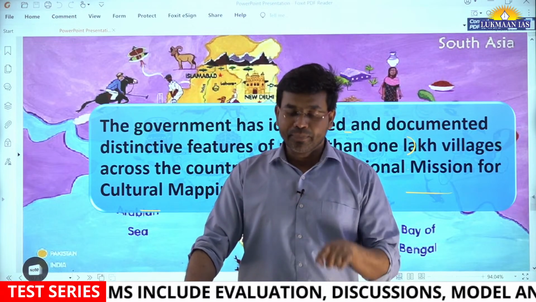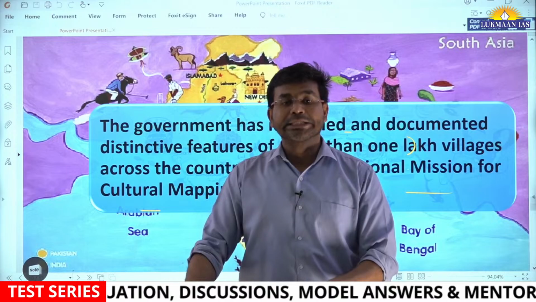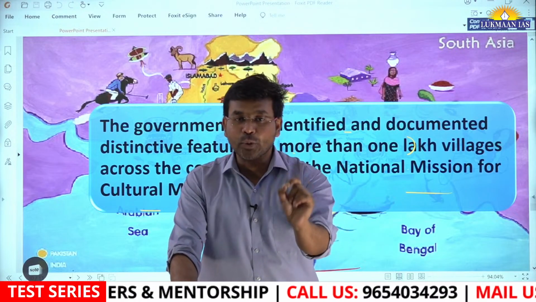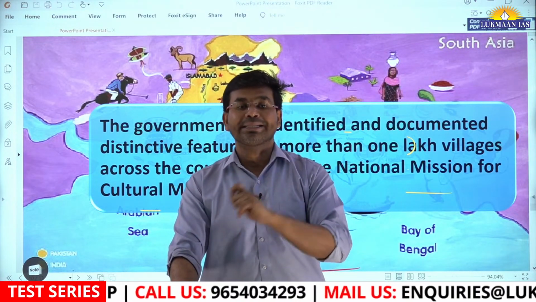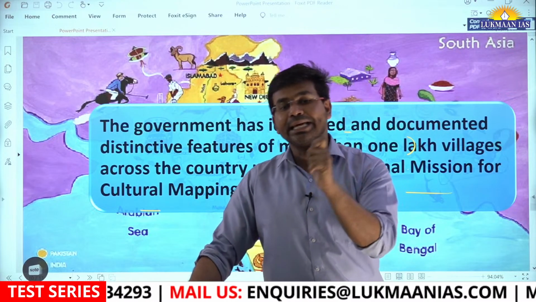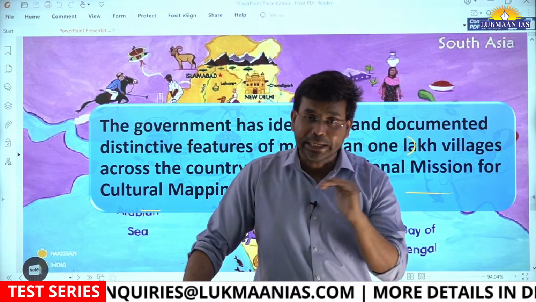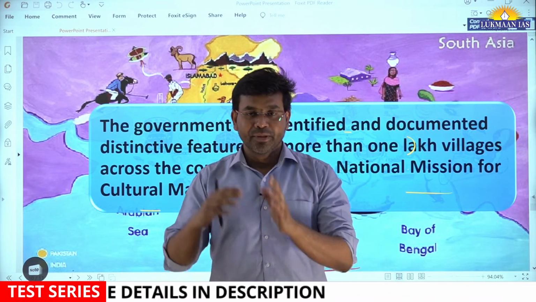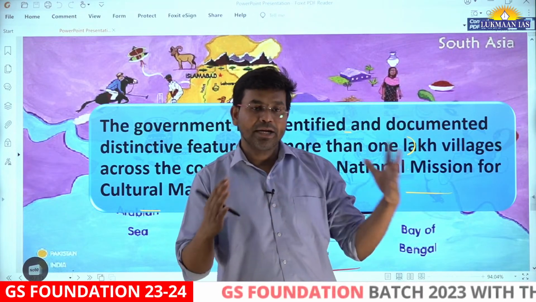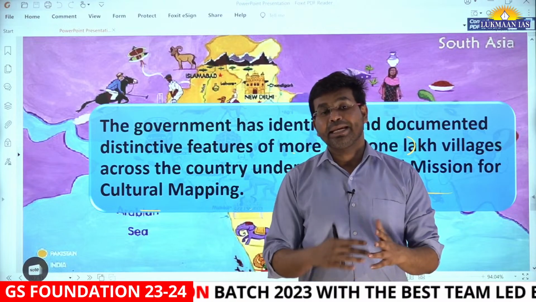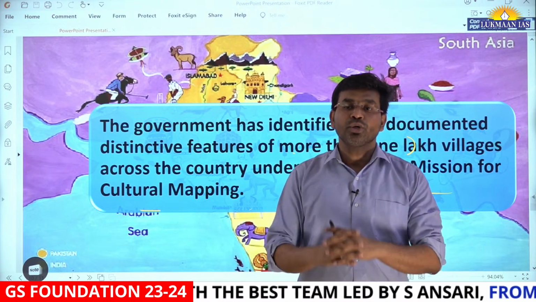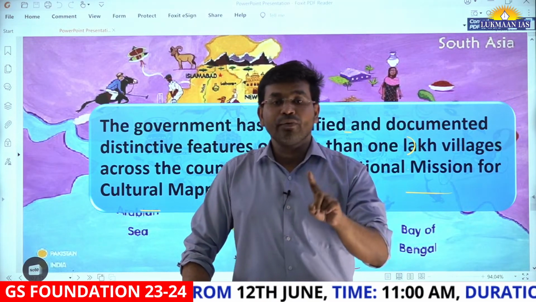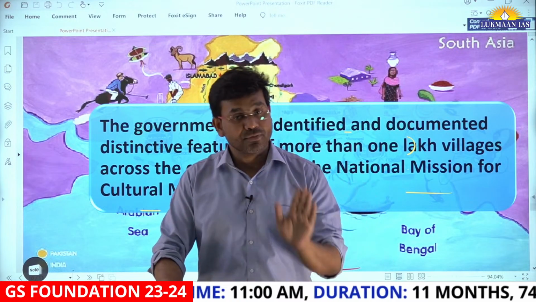Under this particular scheme, the Government of India, under the Ministry of Culture, wants to incentivize rural people, the people residing in villages, to document their cultural aspects. There can be multiple things associated with cultural aspects, such as the kind of sculptures they make, the kind of food they eat, and cultural practices like dance, folk songs, etc. These form part of the cultural aspect of rural India. So the Government of India wants to document all these cultural aspects from rural places.